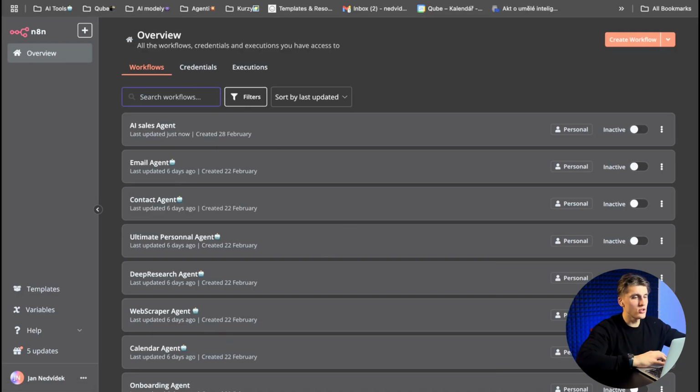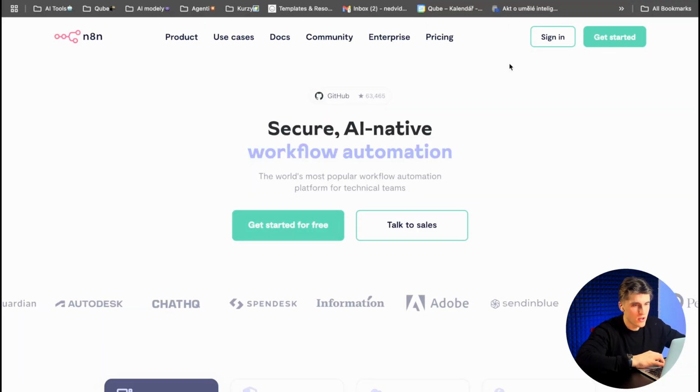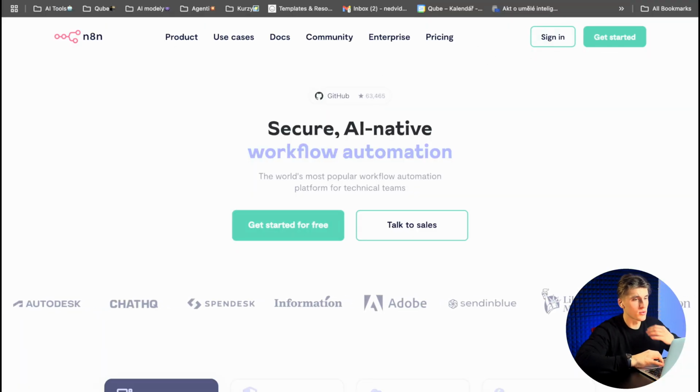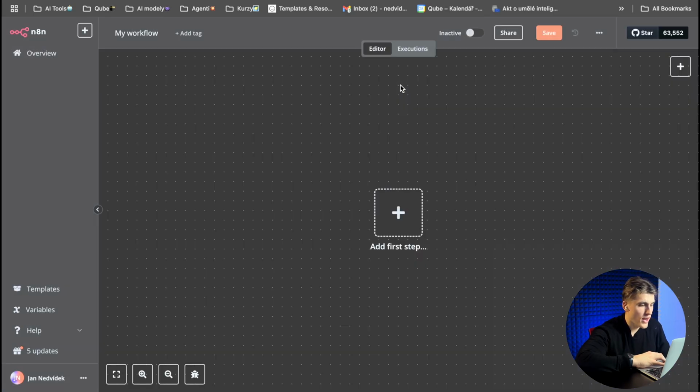Firstly, you need to go to the n8n platform. You will search for n8n on Google and you need to sign in. That's the first step. I am already in my n8n account, but what you will do is click on create a workflow.